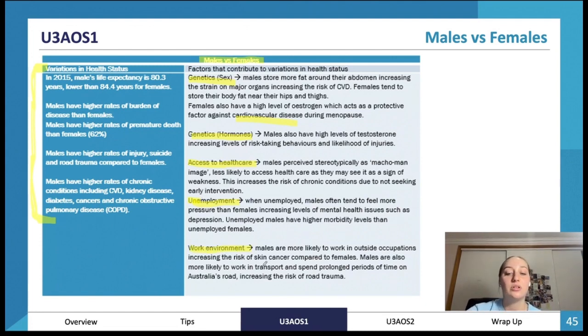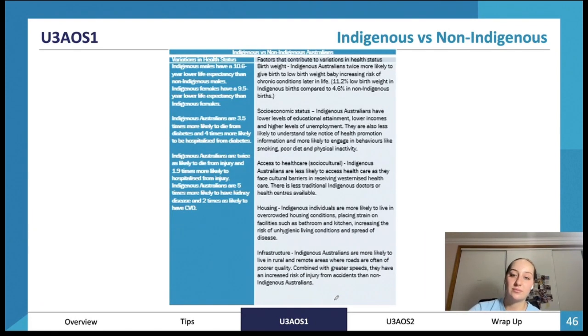And work environment. Males are more likely to work in outside occupations, which increases risk of skin cancer. They're more likely to work in transport and spend prolonged periods of time on the road, increasing risk of road trauma compared to females.